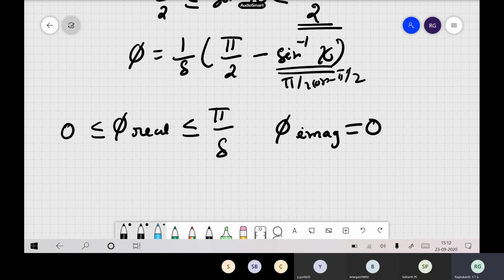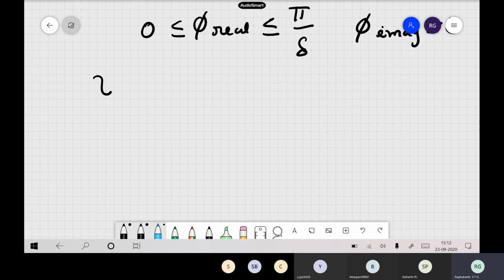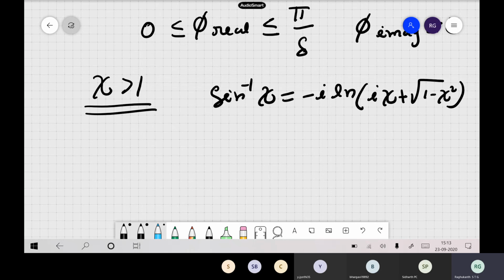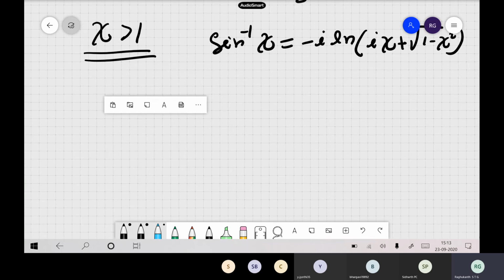Okay, so now we will consider the other case also. Okay, so when psi is greater than 1. Now we have a mathematical relation. So if you have a sine inverse function, you can write this as minus i times log of (i psi plus square root of 1 minus psi square). So this is a relationship actually. Okay, so you can find it in standard complex variable textbooks. So your arc sine x, say, your sine inverse of x, you can write in this format and you can do some algebra here, and we can write this expression as sine inverse of x.